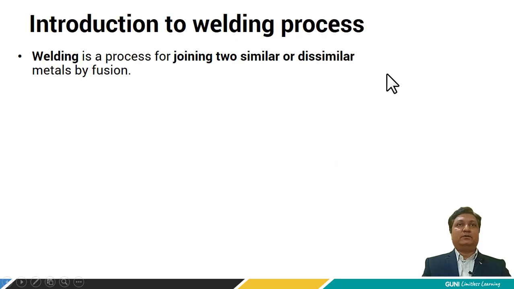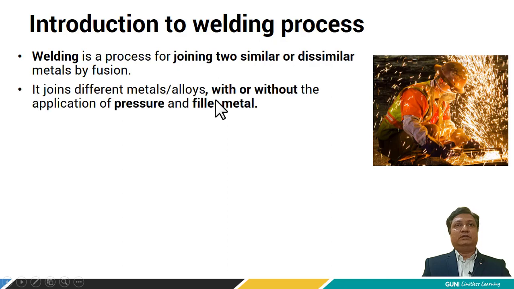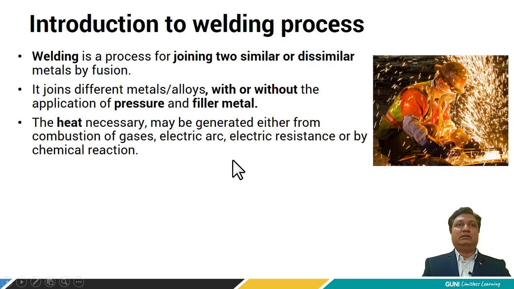Let's introduce the welding process. Welding is a process of joining two similar or dissimilar metals by fusion. It joins different metals or alloys with or without the application of pressure and filler metal. The heat necessary may be generated either by combustion of gases, electrical arc, electric resistance, or by chemical reactions. Welding provides a permanent joint.